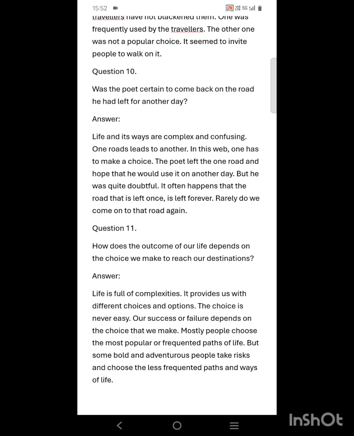The poet left that one road to travel it another day, and then walked over the road which was less traveled by to experience more things. But the road he left once is actually left forever. It applies to all of us, because the choice we made out of two options is what we want, but the one that is left might have had better outcomes if we had chosen it. But who knows what happens in life?